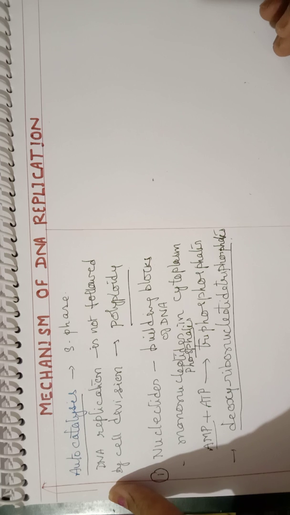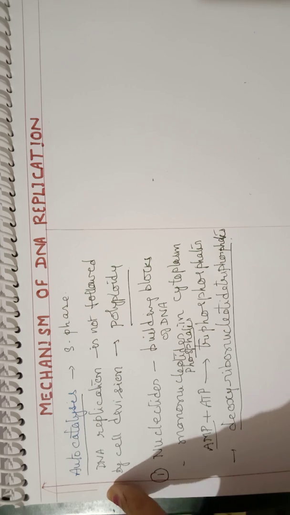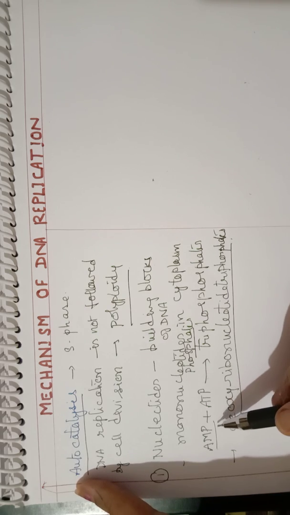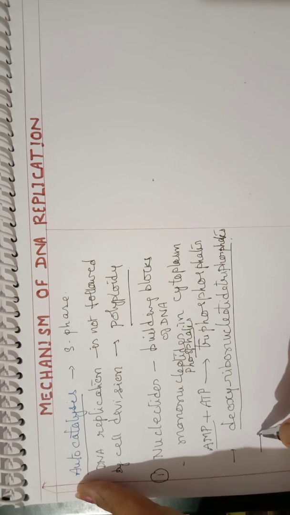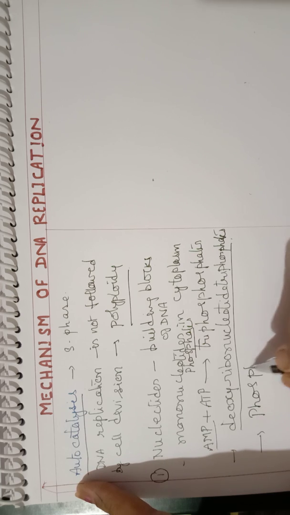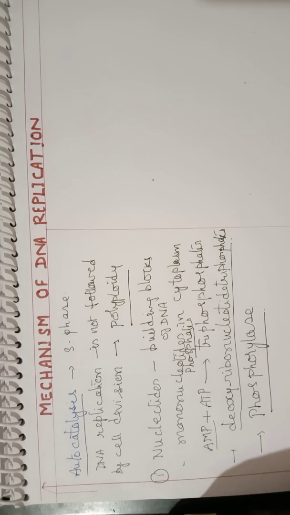These triphosphates, as I told you, are activated in the presence of ATP, and they also require the enzyme phosphorylase. So this takes place in the presence of the enzyme phosphorylase. The enzyme phosphorylase is required.